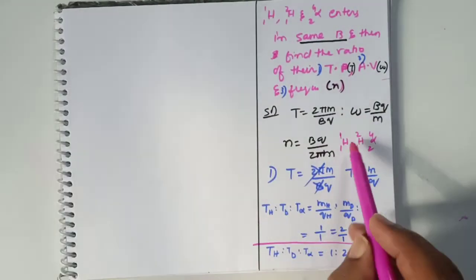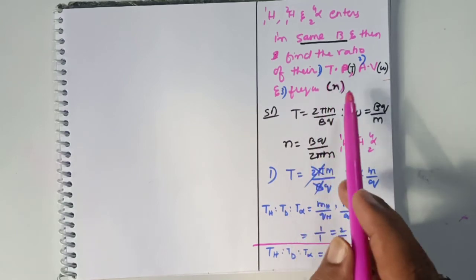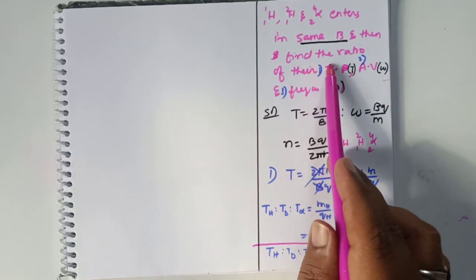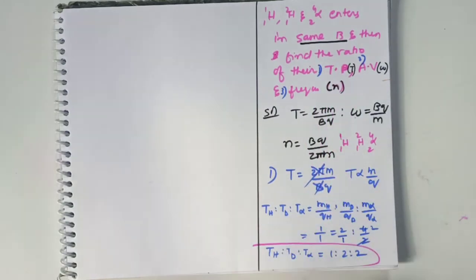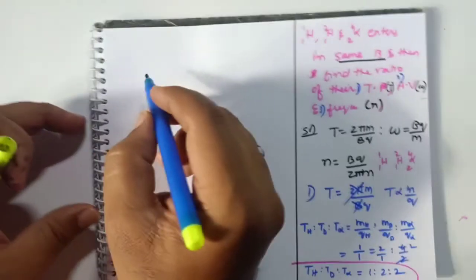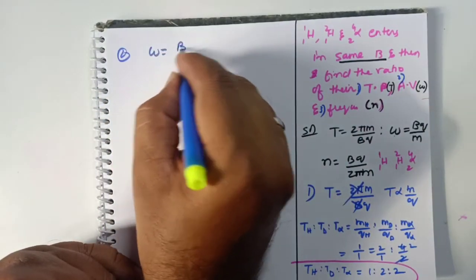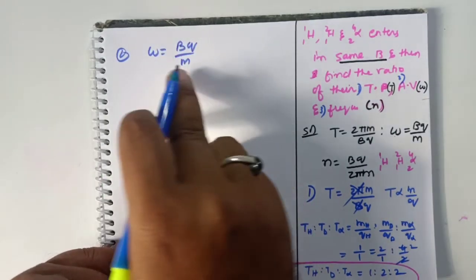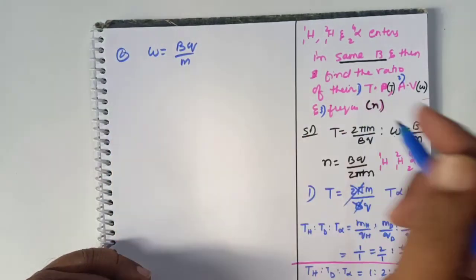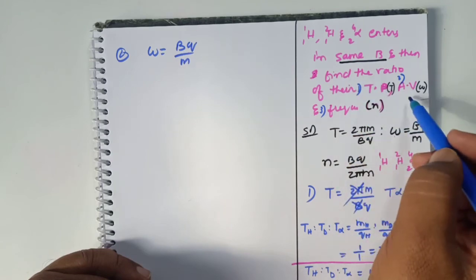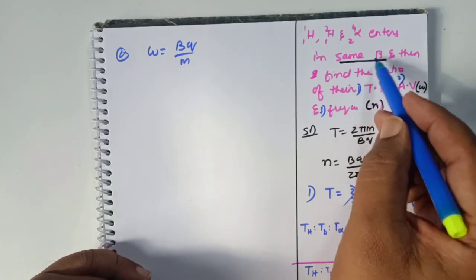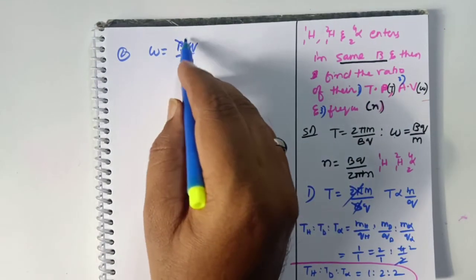Next you have to find out the ratio of their angular velocities if they have entered into the same magnetic field. So for this you just write the formula. Second one: omega is equal to bq by m. Same magnetic field means this part goes.